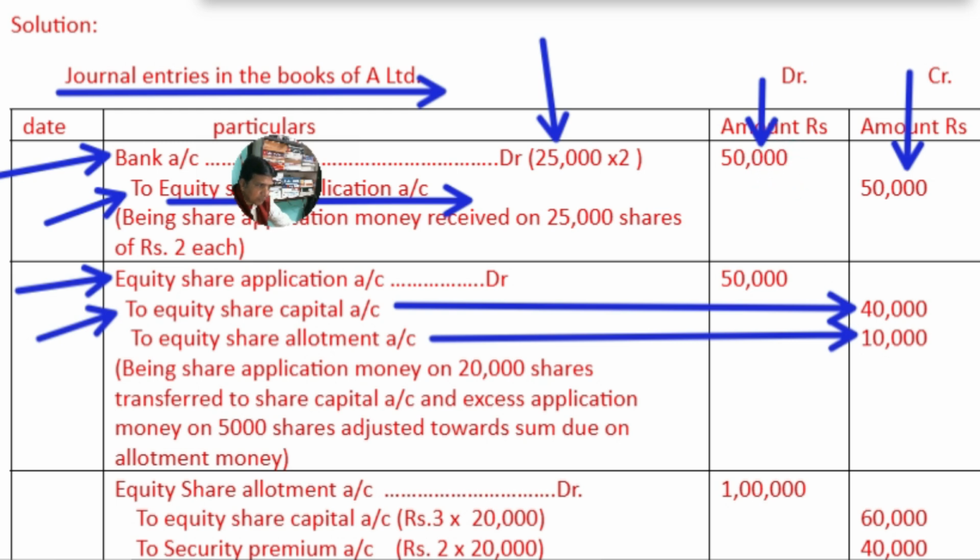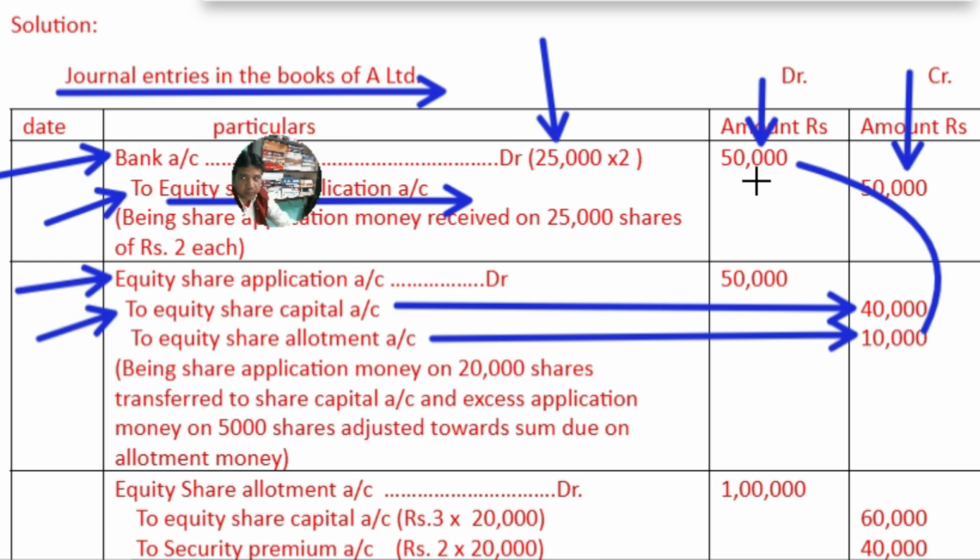Now here we can see this 10,000 means that out of 50,000, 10,000 is transferred to the equity share allotment account, and the balance is 40,000. So ultimately the company will give effect to 20,000 into rupees 2 on application, 20,000 into 5 on allotment, and 20,000 shares of rupees 5 on final call.